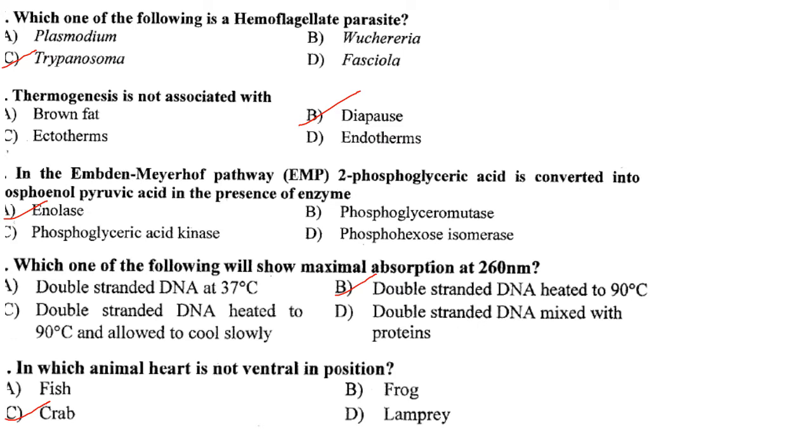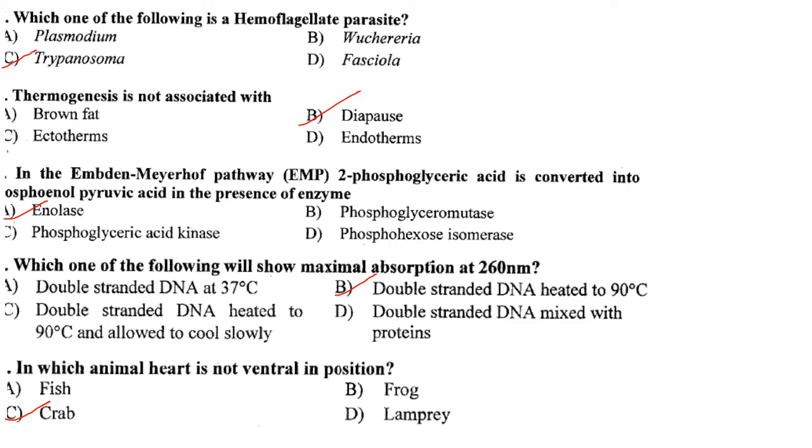Then which one of the following is a hemoflagellate parasite? So it is trypanosoma, that is a hemoflagellate parasite. Thermogenesis is not associated with. Okay, so what is diapause? Diapause is defined as a state of dormancy in growth and development in response to changes or alteration in the environmental condition. So during the process of diapause, there is reduced activity including reduced feeding and reproductive development. And it is mostly seen in insects such as arthropods.